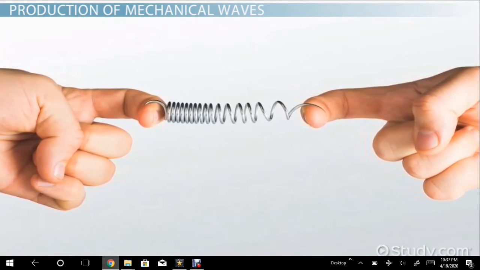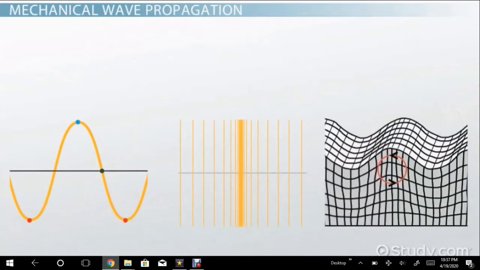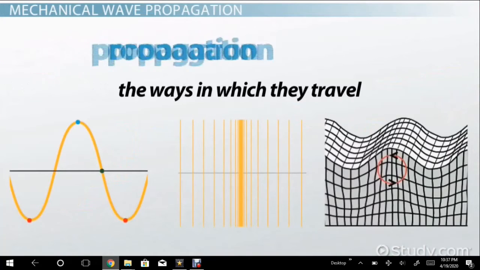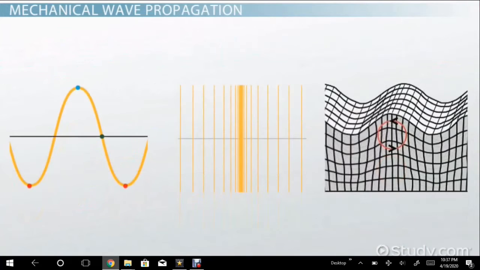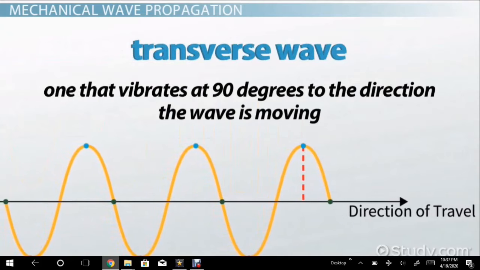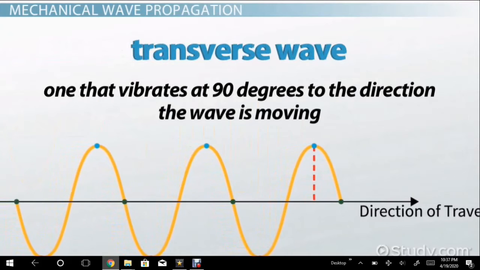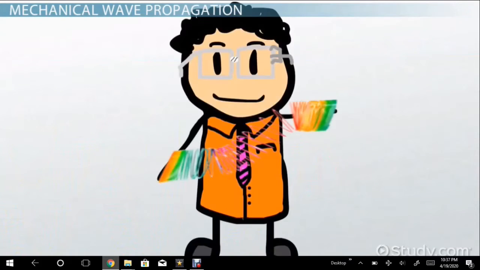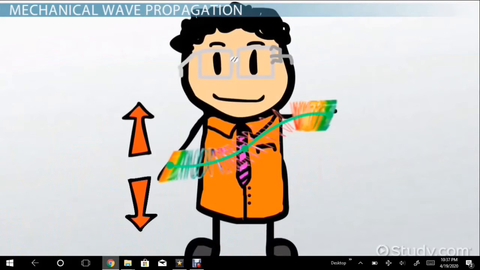Mechanical waves can be divided into three main categories, according to the ways in which they travel, known as propagation. The three propagation types are: a transverse wave is one that vibrates at 90 degrees to the direction the wave is moving. For example, if you hold a slinky between two hands and shake it up and down, you'll get a wave that moves along the slinky, but the vibrations will still be up and down.